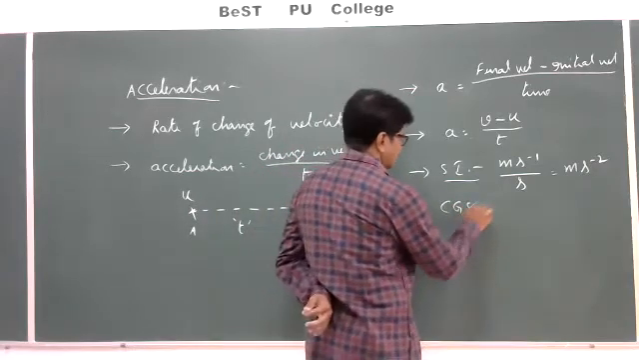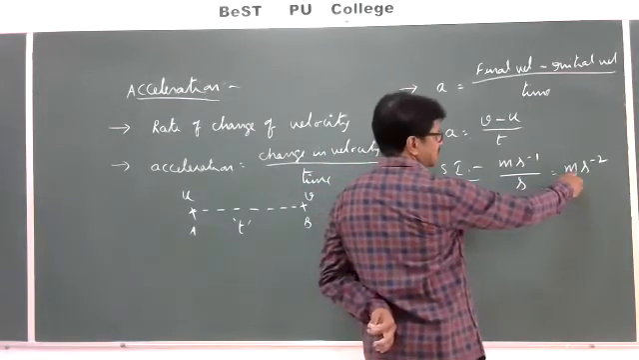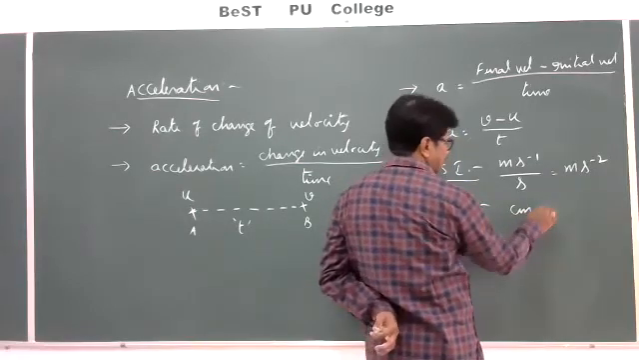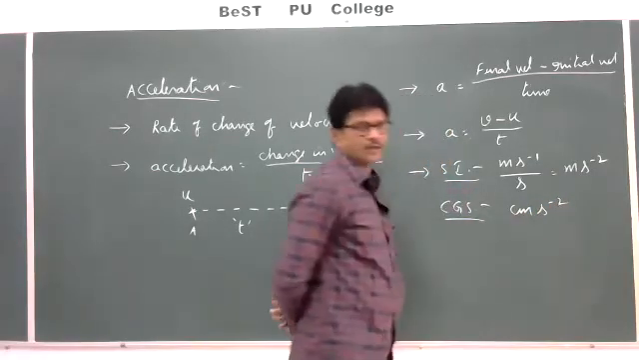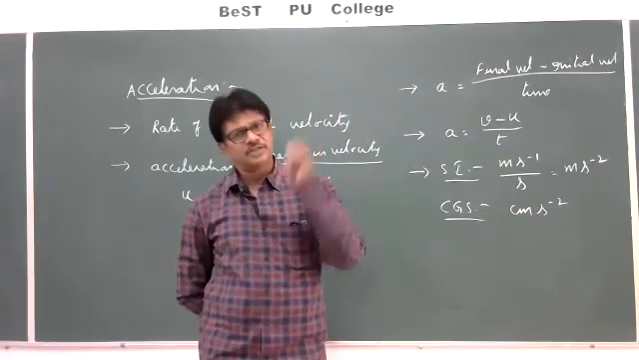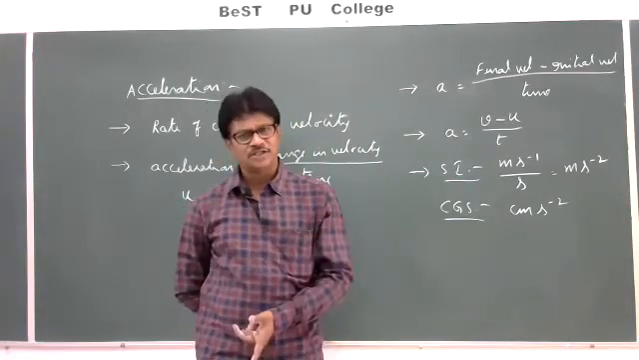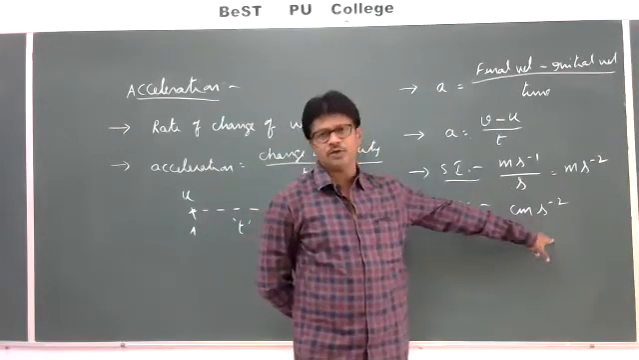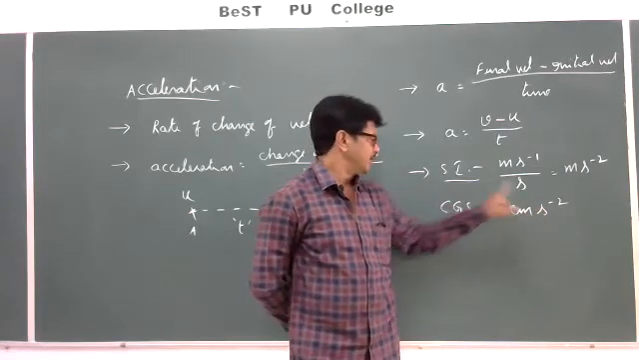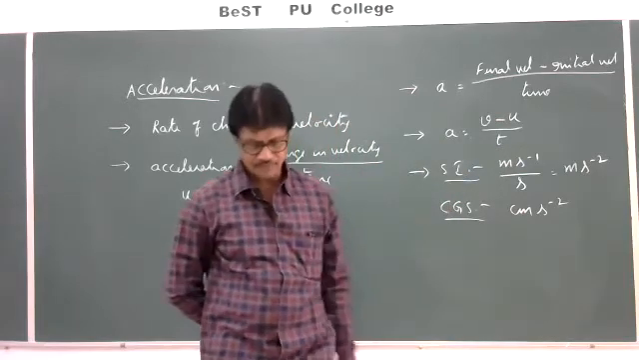Similarly, in the case of CGS system, the unit of distance is a centimeter. Instead of meter, we have to go with a centimeter. Second is the same. Whatever the system you take, either an FPS system, a CGS system, an MKS system, or an SI system, the unit of time is second only. That's why centimeter per second square is the unit of acceleration in CGS system.